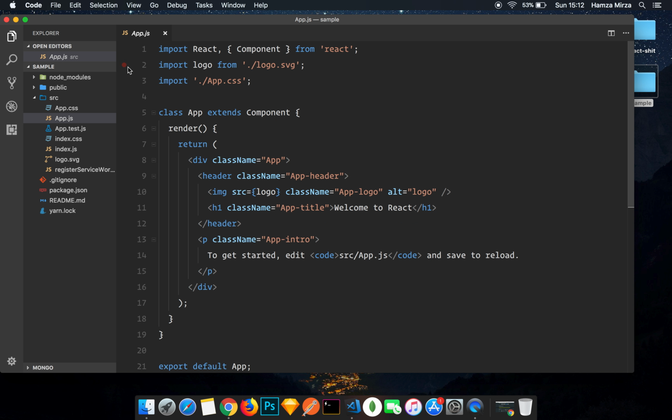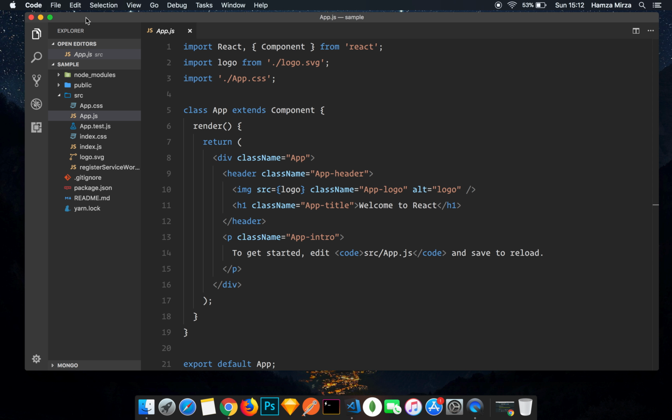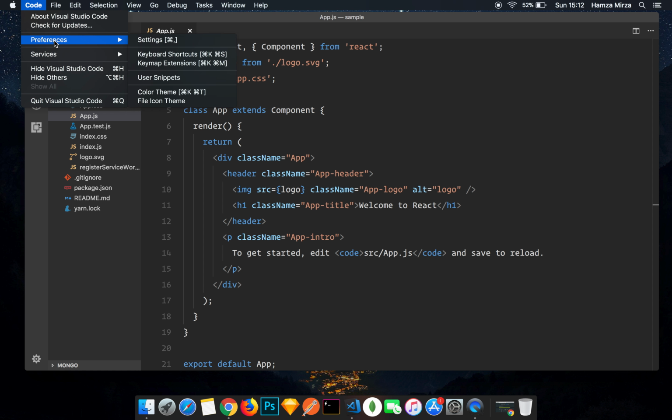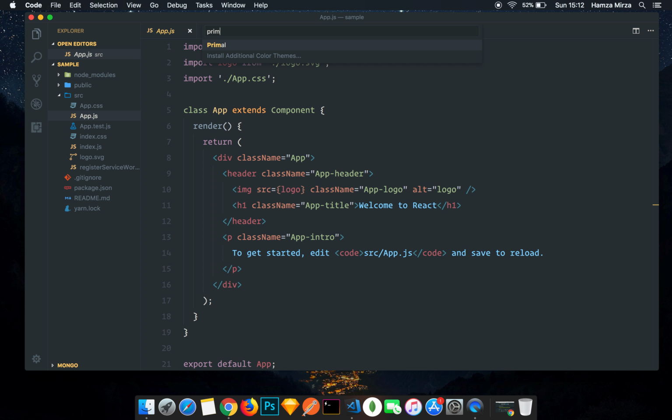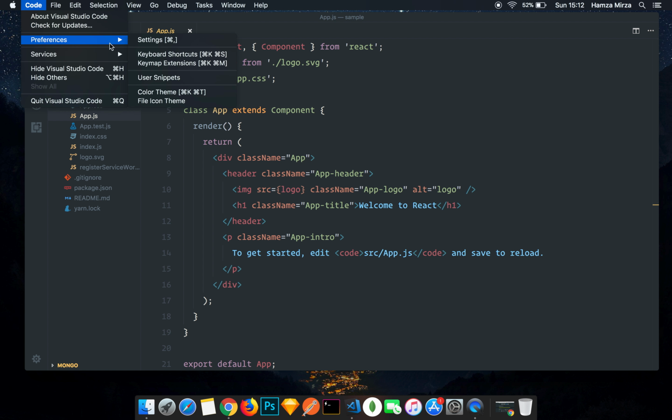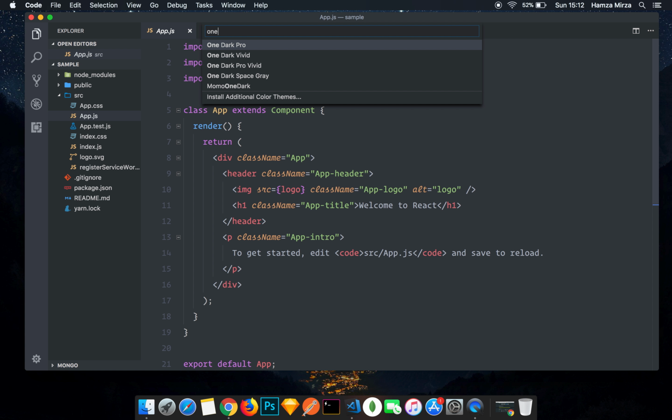I don't like the theme at all. So on Instagram, I get asked what my themes are, so I'm just going to run you through some of the themes that I normally use on a daily basis. So I'm going to say Code, Preferences, Color Theme, and my absolute go-to favorite at the moment is called Primal Theme. And this is the one that I'm using for most of my projects, and this looks amazing to me at least. Another one that I use is called OneDark Pro.